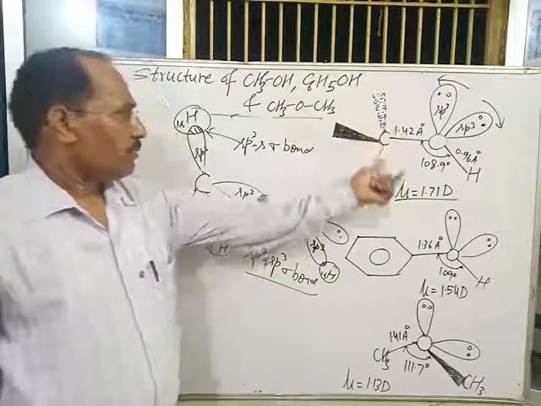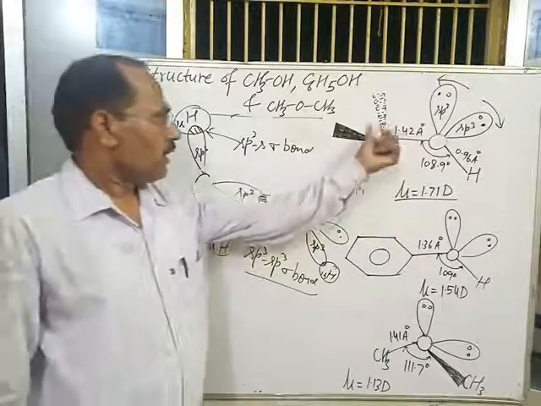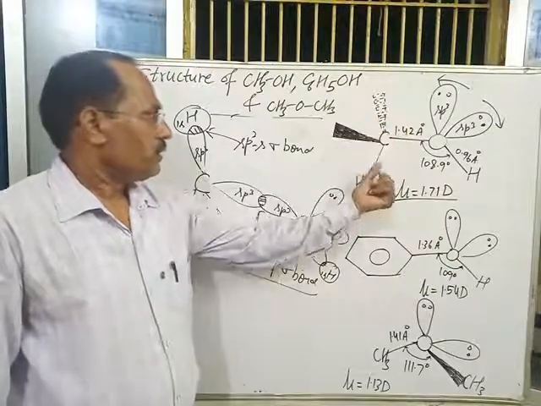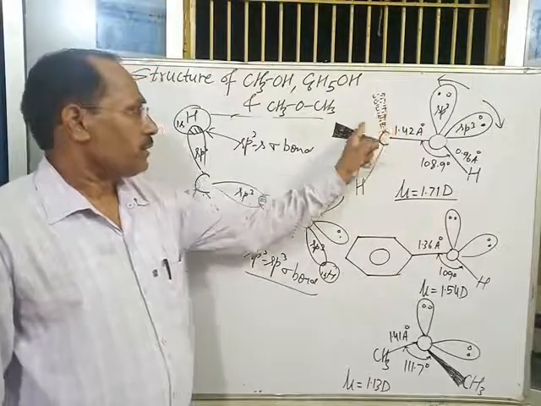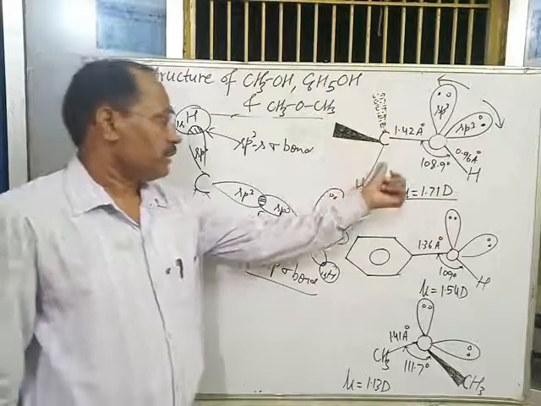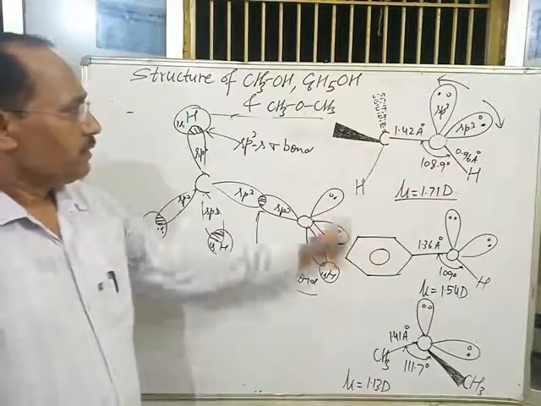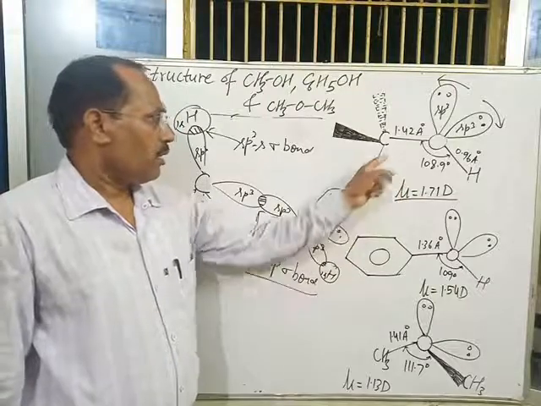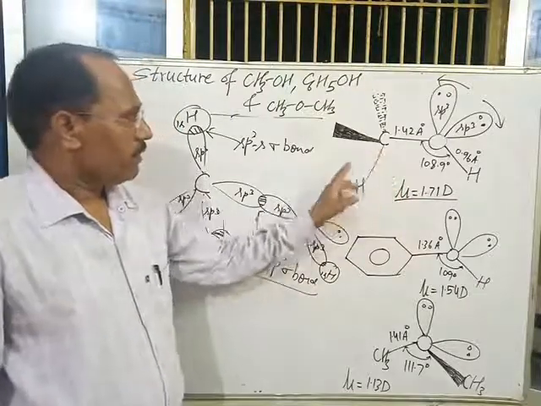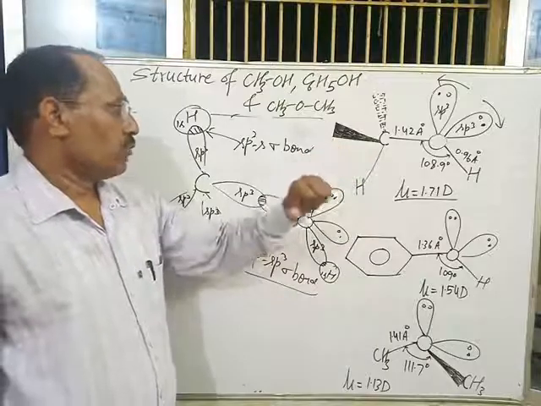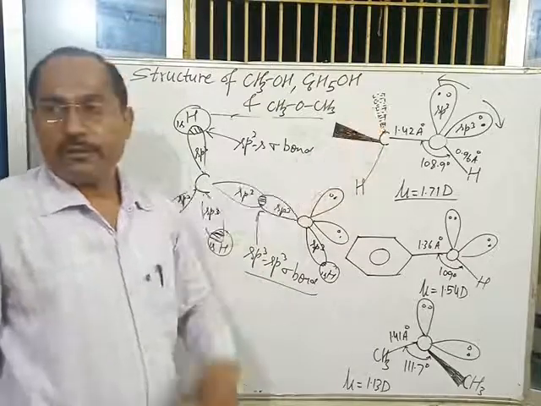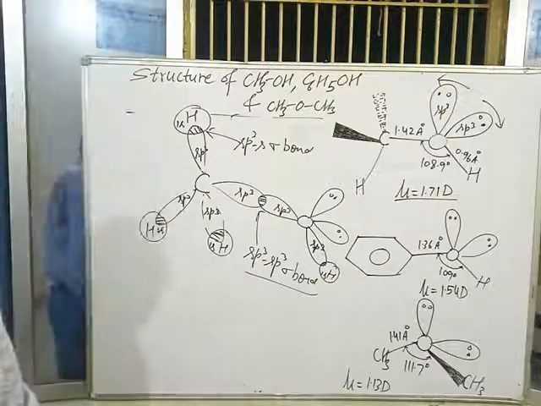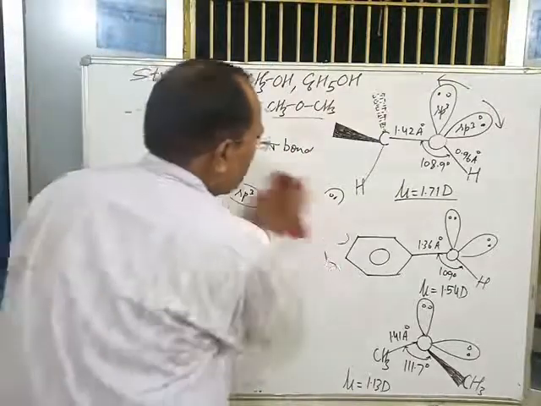The 3 valencies of the carbon atom are represented in 3 different ways. This is a dashed line, this is a solid wedge, and this is a solid line. The solid line represents a bond on the plane of the paper, the solid wedge is towards the observer, and the dashed line is on the opposite side of the observer. Now about the phenol.